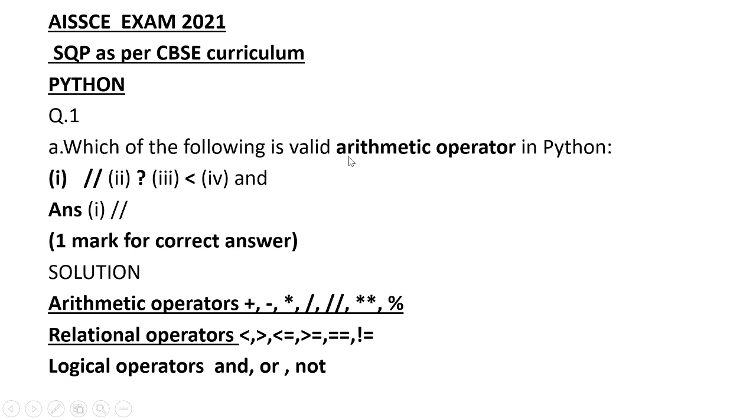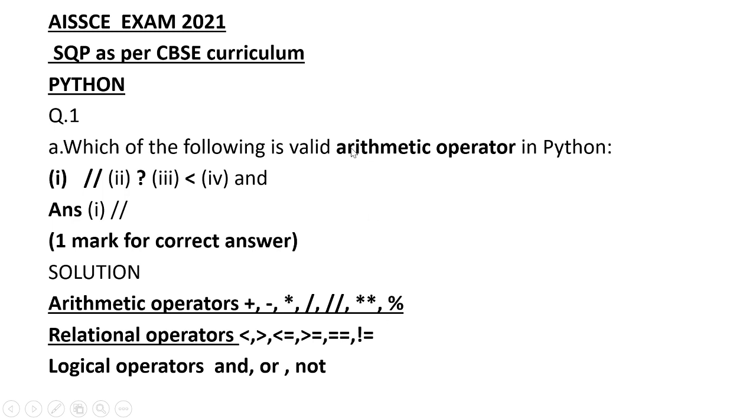So in the question, read the question carefully. Arithmetic operation: you all know which are the arithmetic mathematical operations. So an arithmetic operator deals with mathematical operations. So here these are your arithmetic operators. If they ask you for valid relational operators, then from the options you have to select the valid relational operator.